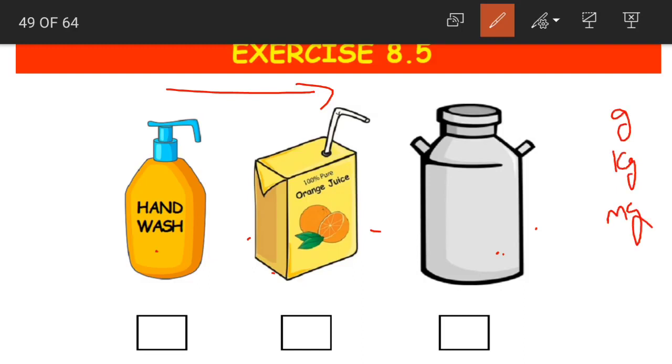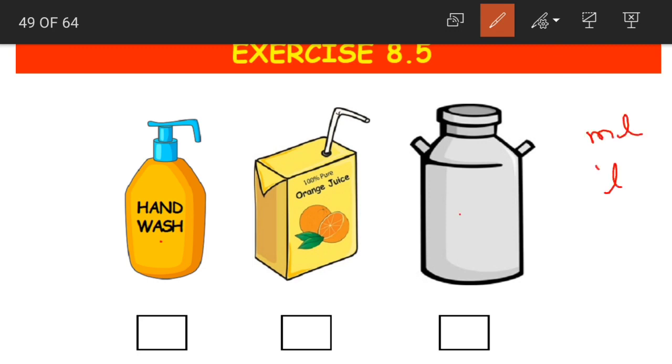In the same way here we are having a few objects and we have to tell whether the capacity is measured in milliliters or else in liters. Again, milliliters is for smaller quantities, liters is for larger quantities.